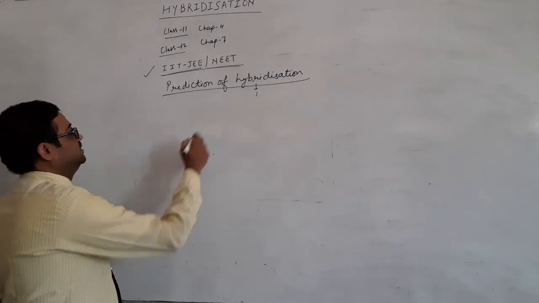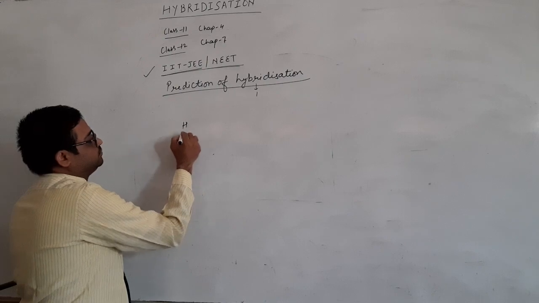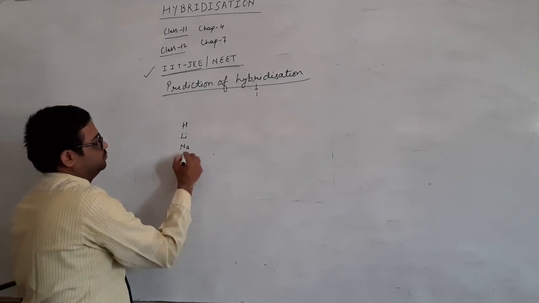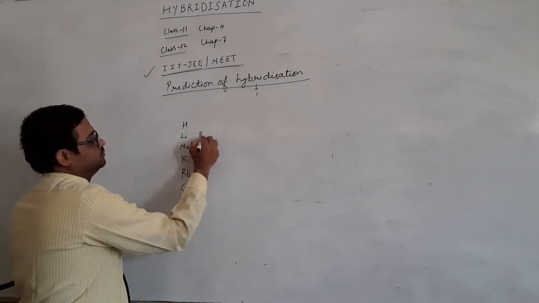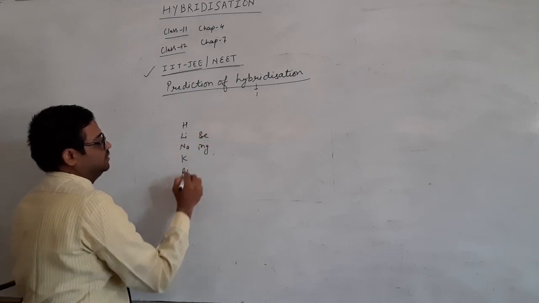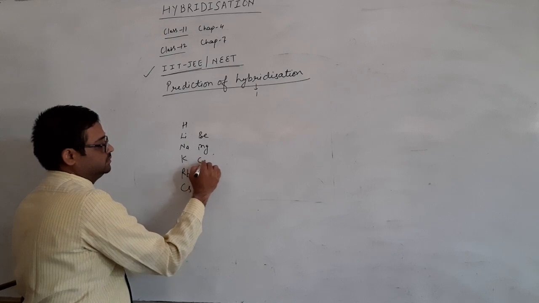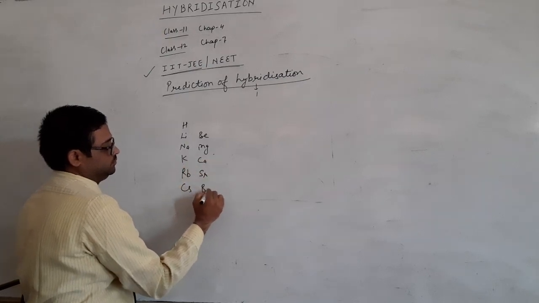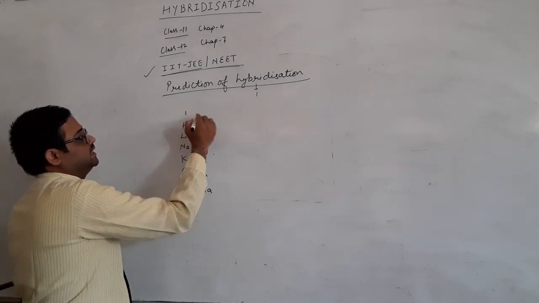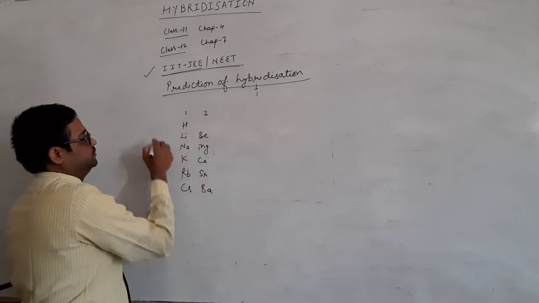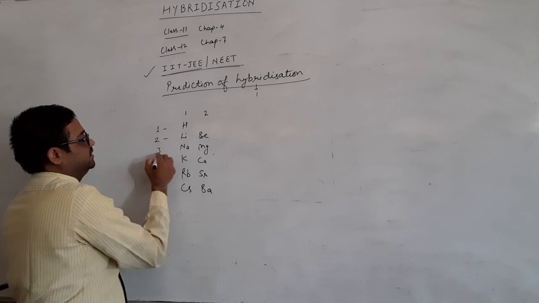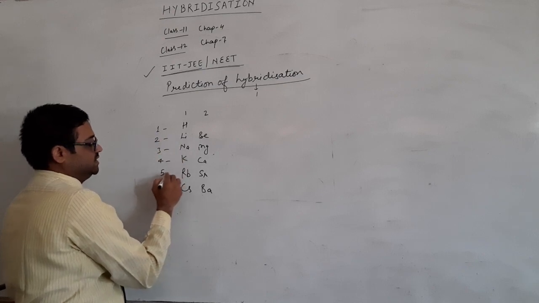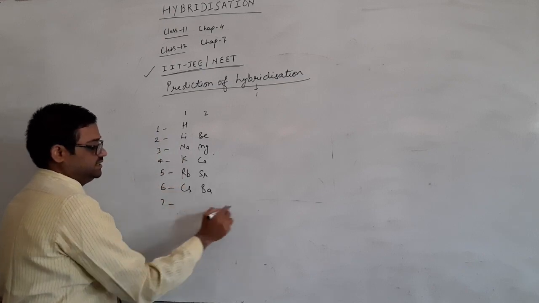So I will write the blocks. This is your S block. This has one valency shell electron, this has two. If we are talking about periods, then this is first period, this is second, this is third, this is fourth, this is fifth, this is sixth, and the seventh one is there.